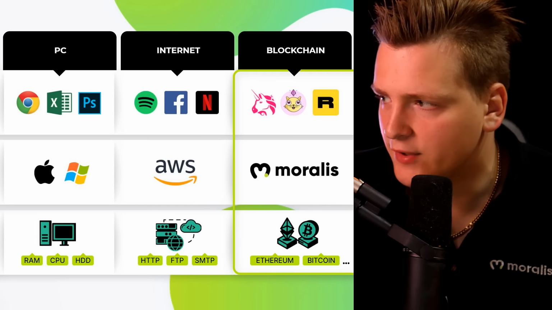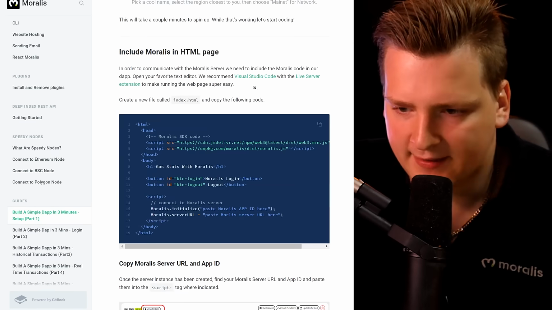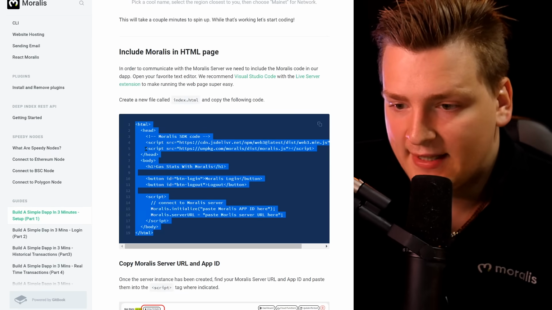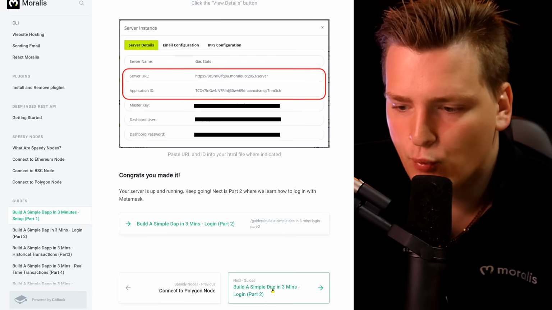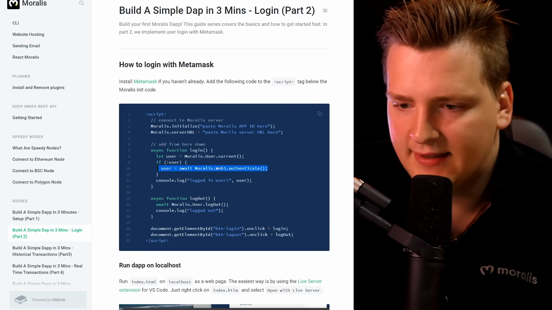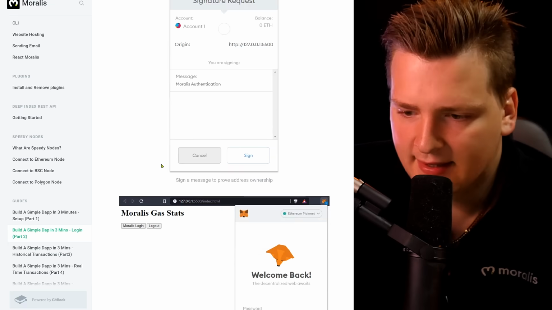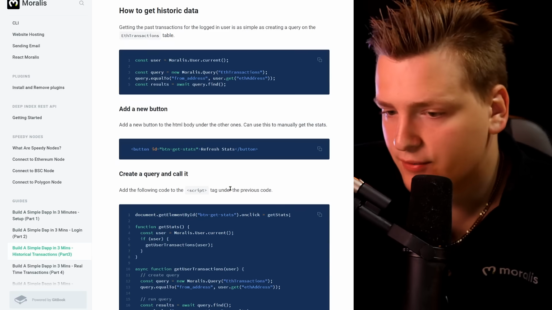So now that you understand what Moralis does and how it works, try it out using the link below. In order to get started quickly, I recommend going through the tutorial, which you can see right here, which basically shows you how to create a simple dapp in 3 minutes. As you can see, we do a simple website, a simple HTML site. We initialize Moralis, then we add a login functionality like this, so that you just authenticate your user, 1 line of code, that's it. As soon as you've done so, now you can get all historical transactions for your users.